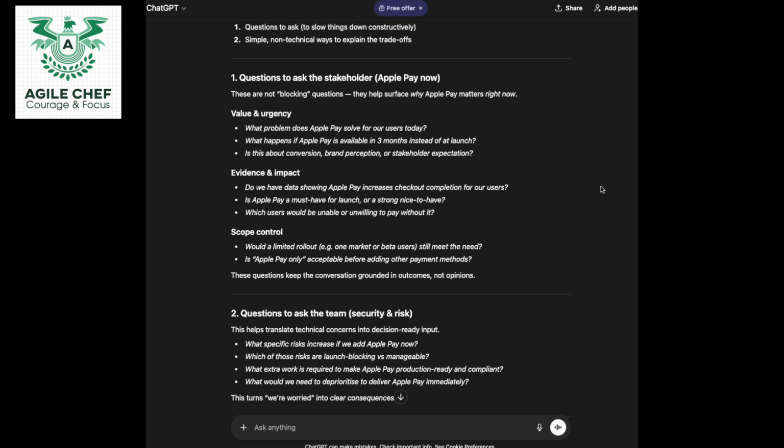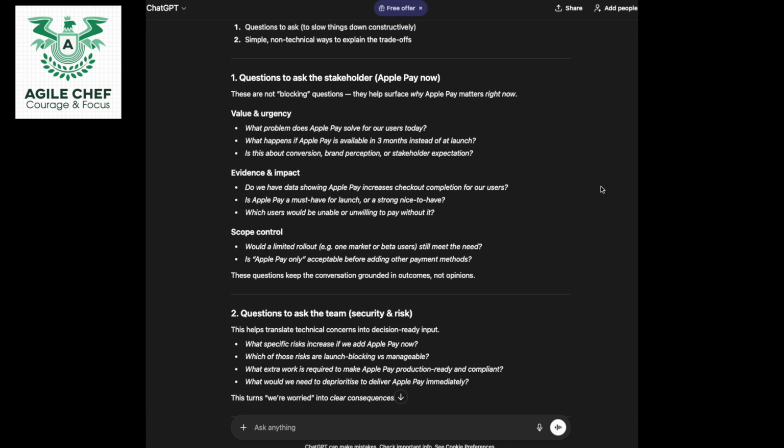Evidence and impact. Do we have data showing Apple Pay increases checkout completion for our users? Is Apple Pay a must-have for launch or a strong nice to have? Which users would be unable or unwilling to pay without it? Again, this sort of puts the ball in the stakeholders' court.